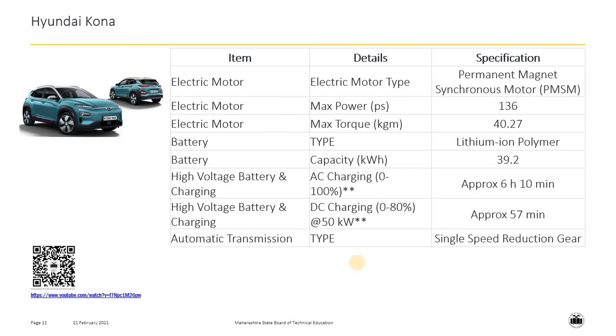The battery can be charged from 0 to 100% in 6 hours and 10 minutes with AC charging, whereas with DC charging the battery can be charged in 57 minutes from 0 to 80%. The vehicle features automatic transmission which is single speed reduction gear.